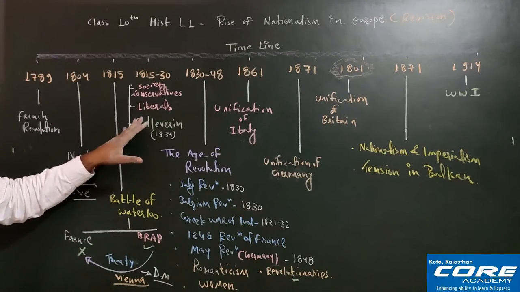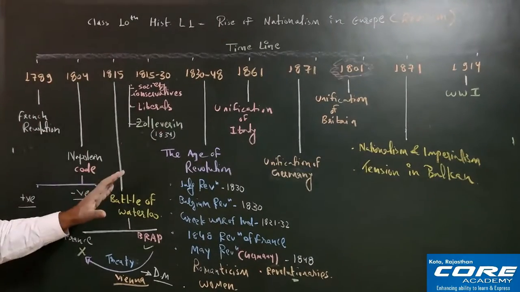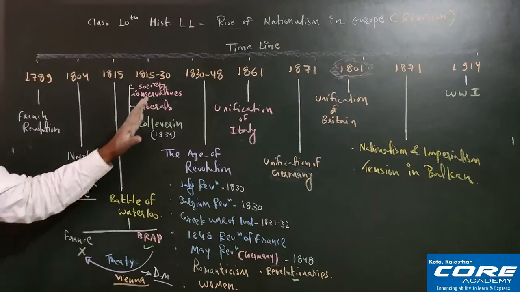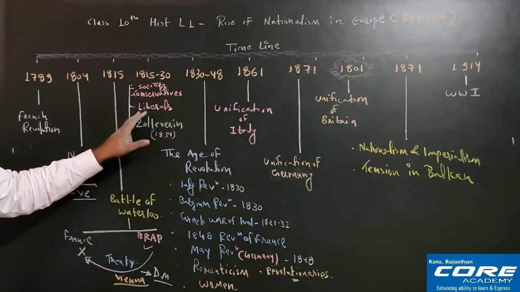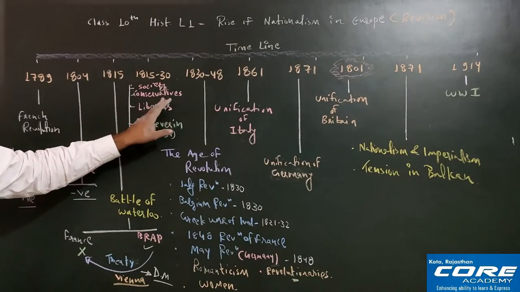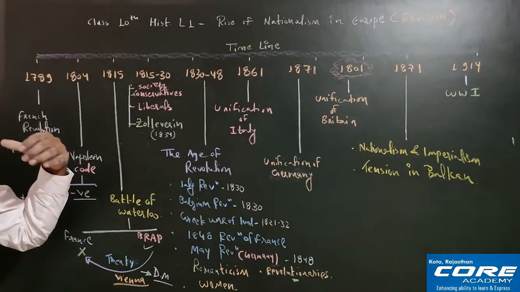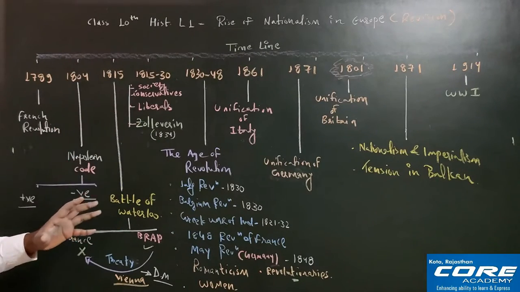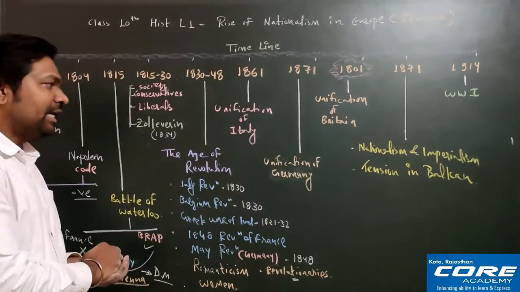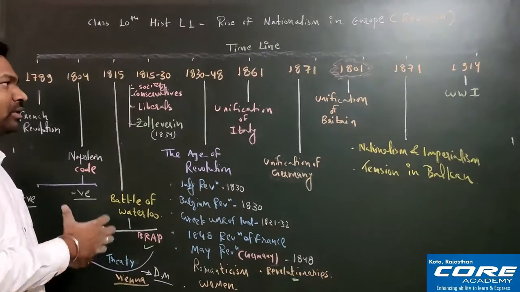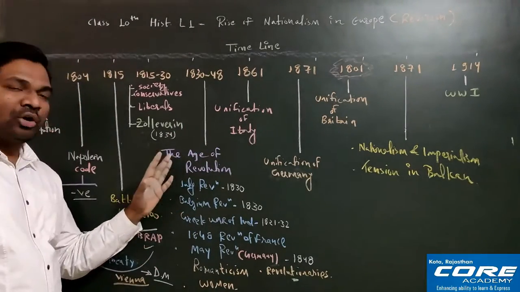This is also a very important topic that comes in examination. Okay. After this entire topic, now we'll discuss this one, that is 1830 to 1848, the age of revolution. Fine, as you can see, the liberals are there, the conservatives are there. Conservatives are supporting the monarchic system, that is king and queen, and liberals are against the monarchic system. So these people have a difference of ideologies, and because of that many revolutions will take place.